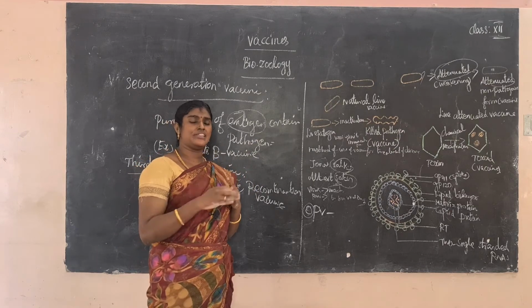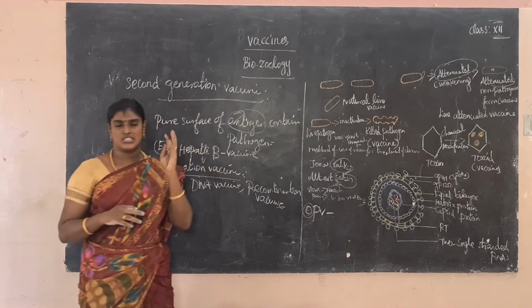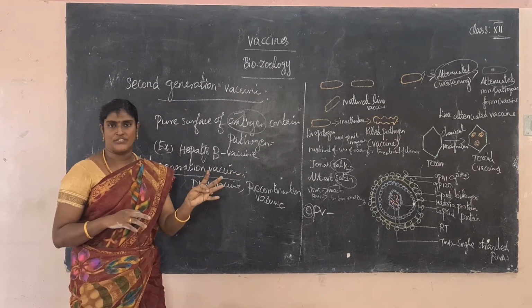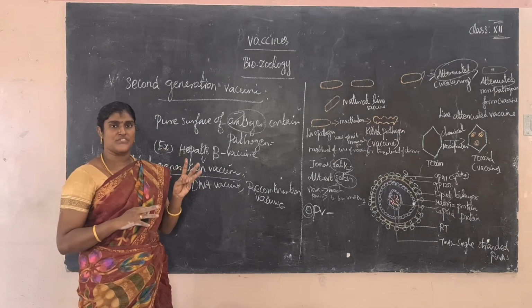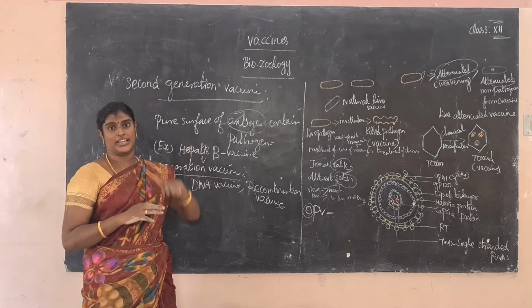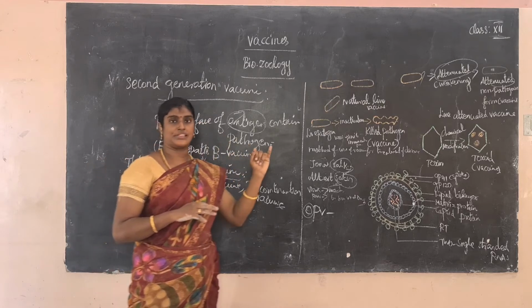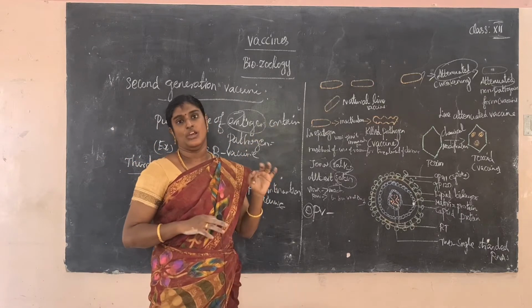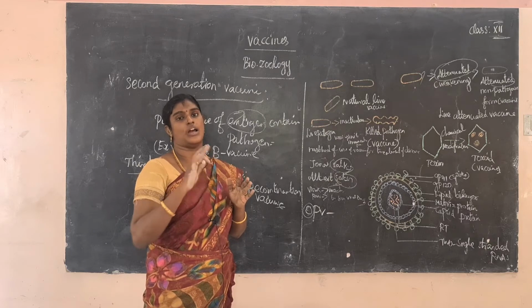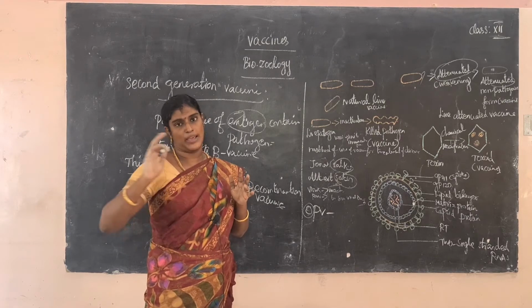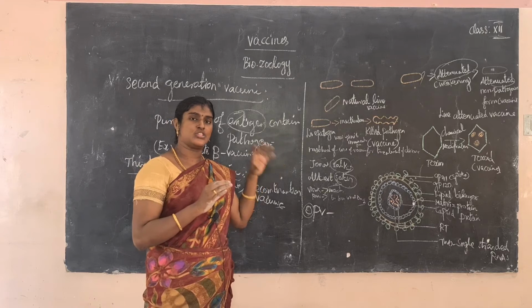Okay, so next, the vaccines are divided into three categories: first generation vaccine, second generation vaccine, and third generation vaccine. So what is the meaning of the first generation? First generation is further divided into three categories: live attenuated vaccine, killed vaccine, toxoid. So what is live attenuated? Live attenuated means loss of pathogenicity without loss of antigenicity. For example, MMR.